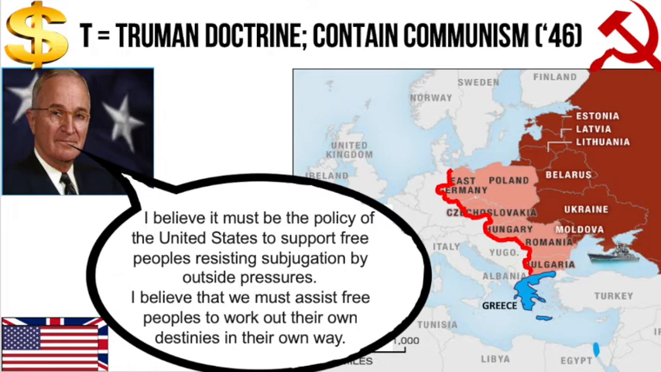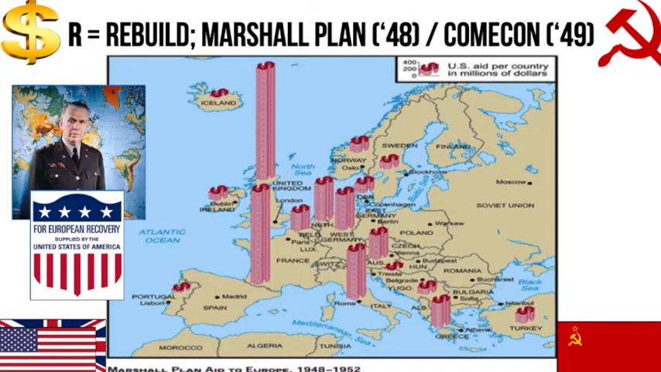Churchill and Truman were particularly concerned about Greece, where a civil war was raging between communists and capitalists. Greece was important because if it went communist, it would allow Stalin access to the Mediterranean and potentially the Suez Canal. T, the Truman Doctrine. President Truman promises to help capitalist countries and to contain communism. Our next letter of mistrust is R, rebuild.